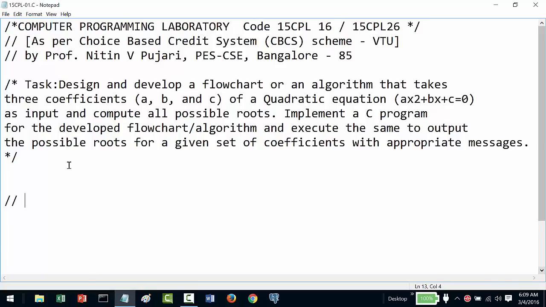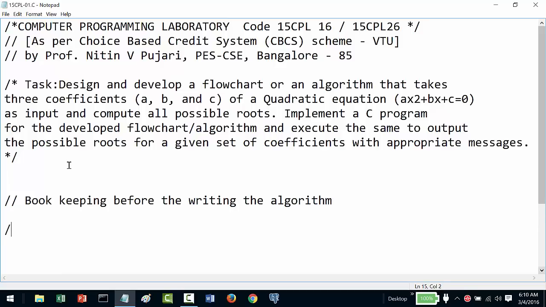So before we write an algorithm, we have to come out with something called bookkeeping. Bookkeeping before the algorithm is nothing but understanding the theory behind the problem that is given. So if you look at the quadratic equation formulae,